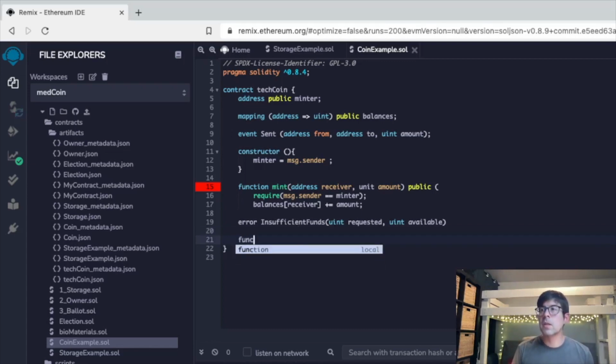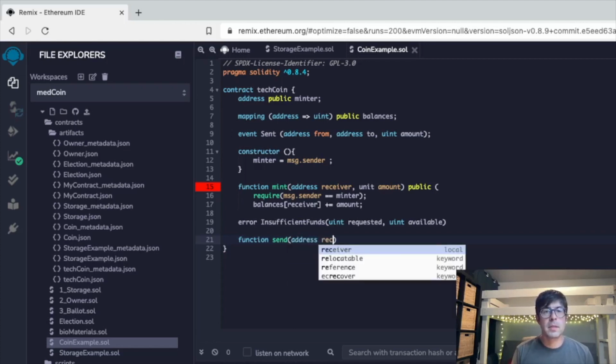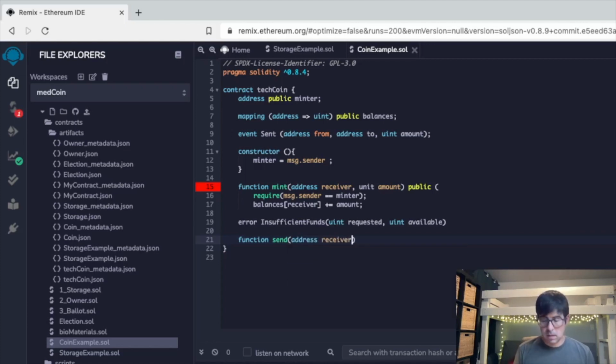It is function send. So when the sender is sending, address receiver, uint amount. So when the sender is sending an amount to a specific address, let's make this public so it's viewable.